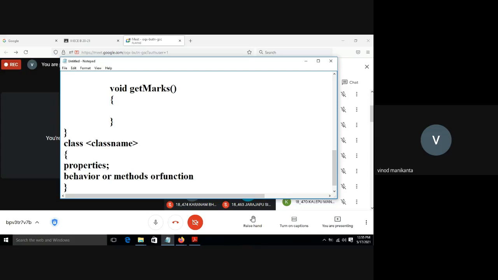Behavior is also known as method. Method is also known as function. Properties are also known as attributes. Attributes are also known as class members.